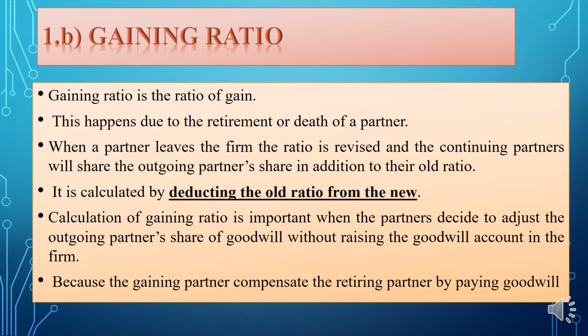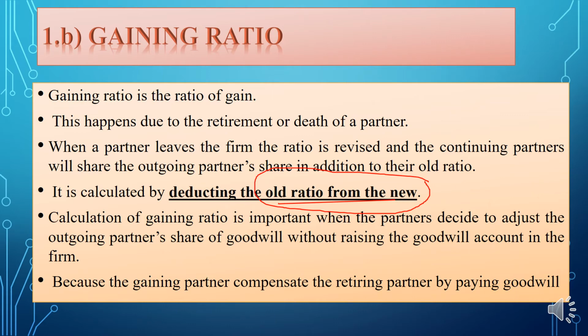When a partner leaves the firm, the ratio is revised, and the continuing partners will share the retired partner's share in addition to their older ratio. It is calculated by deducting the older ratio from the new ratio.